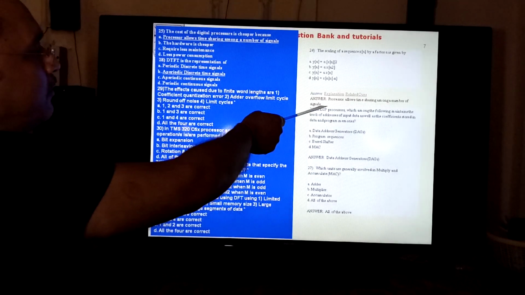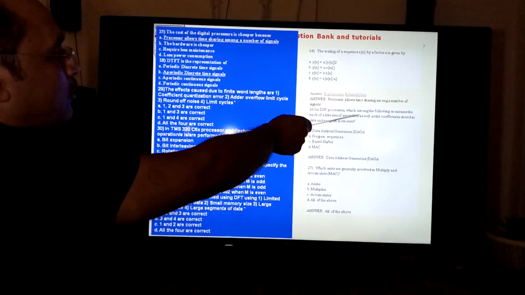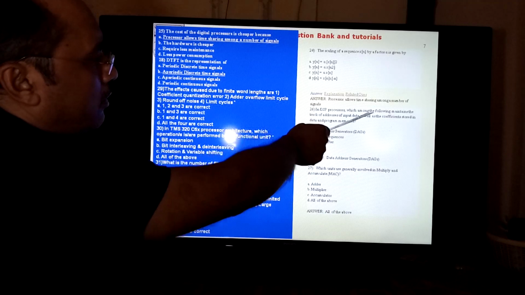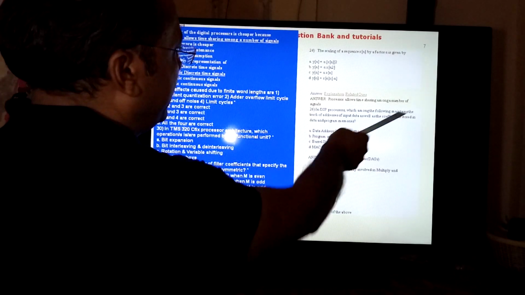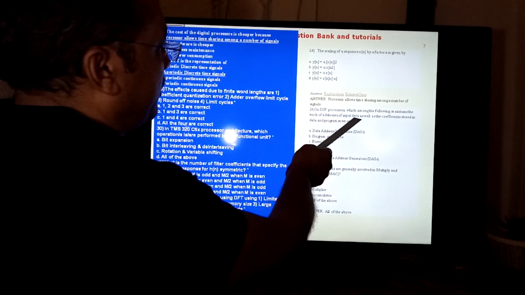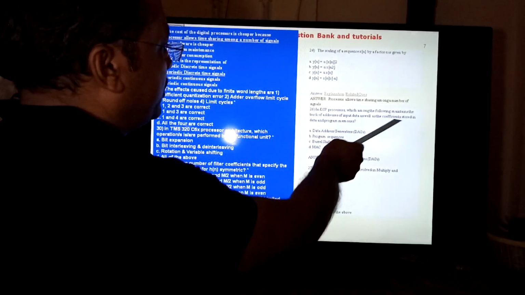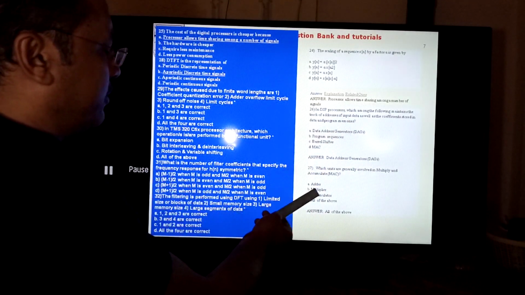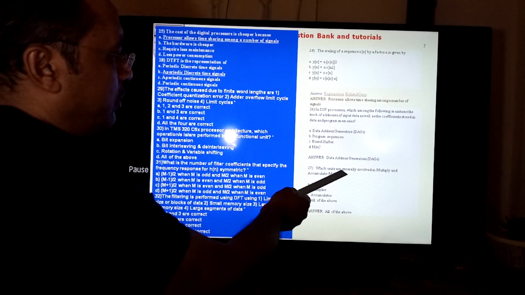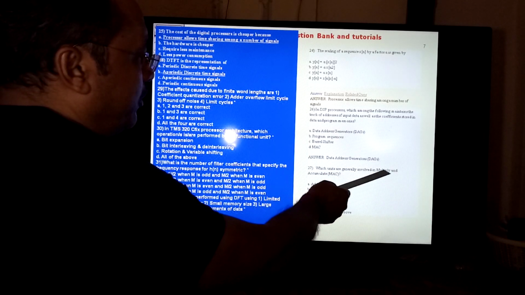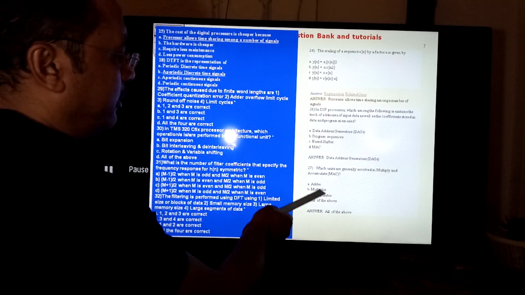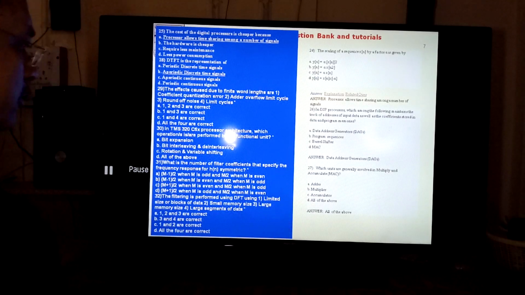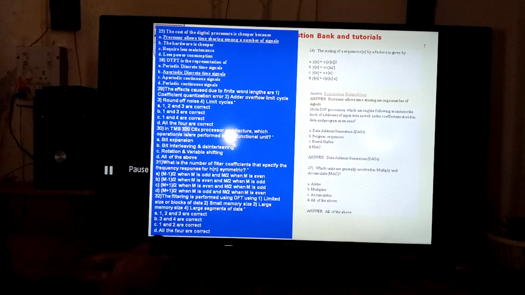And if we consider this question, that is, in a DSP processor, which among the following maintains track of the address of the input data as well as the coefficient? Data address generator. And which unit is generally involved in the multiplier and the accumulate unit? Adder, multiplier, accumulator, all are involved here. So all is true here. D is true.